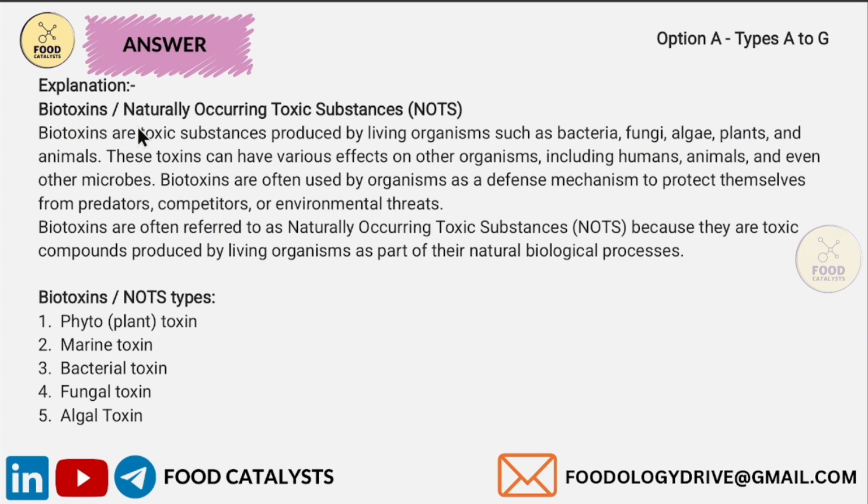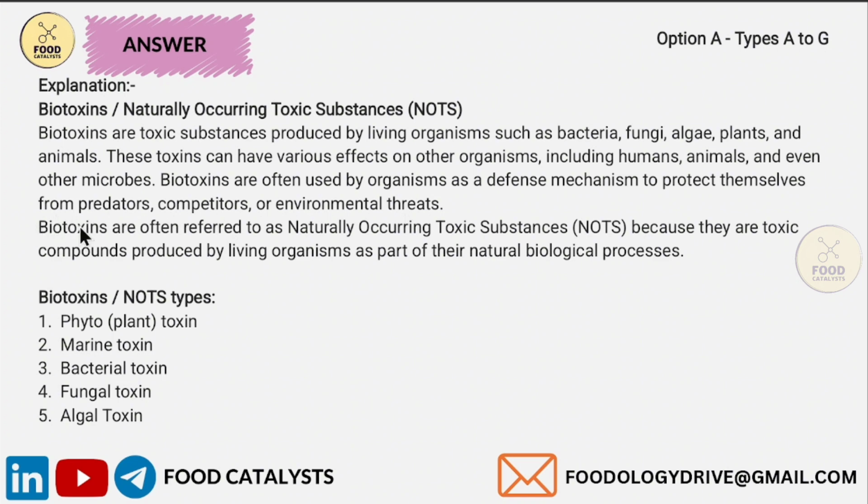Biotoxins. What are biotoxins? Biotoxins are toxic substances produced by living organisms such as bacteria, fungi, algae, plants, and even animals. These toxins can have various effects on other organisms, including humans, animals, and even other microbes. Biotoxins are often used by organisms as a defense mechanism to protect themselves from predators, competitors, and environmental threats.